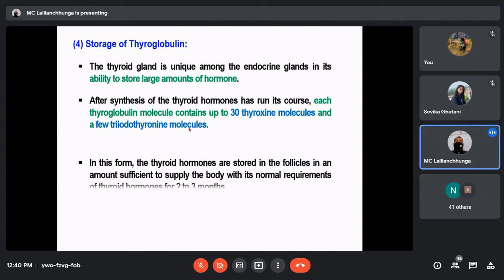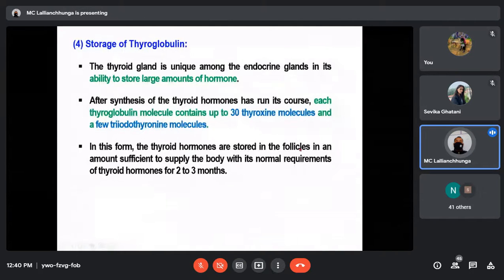In this form, the thyroid hormones are stored in the follicles in an amount sufficient to supply the body with its normal requirement of thyroid hormones for 2 to 3 months.